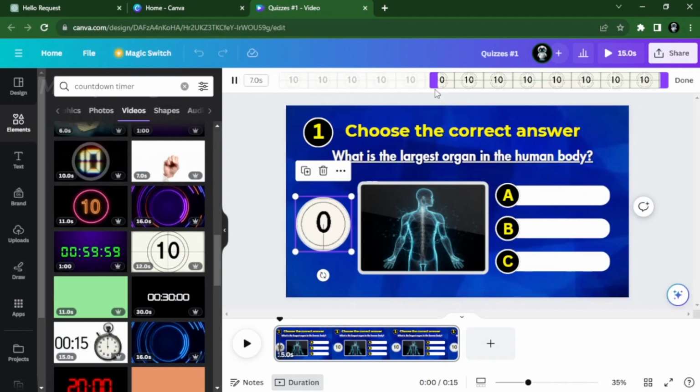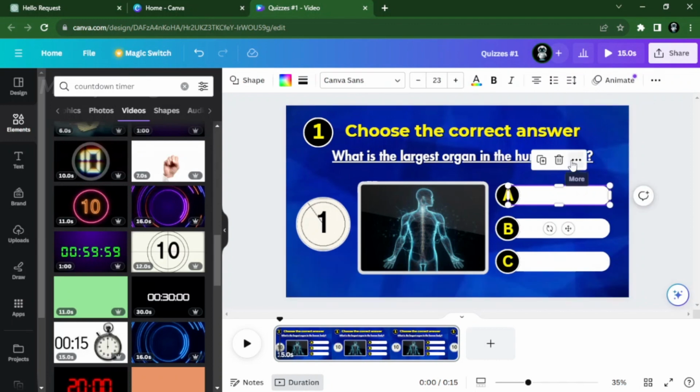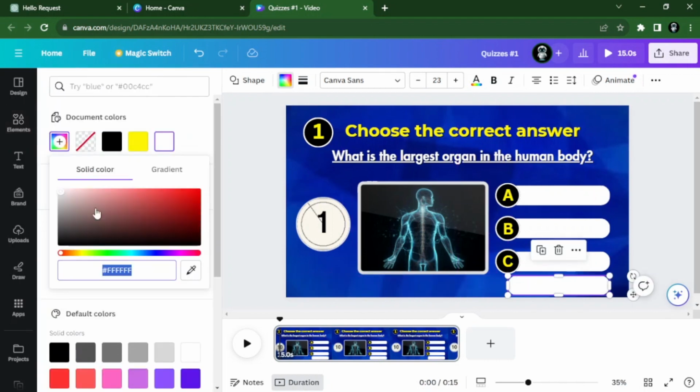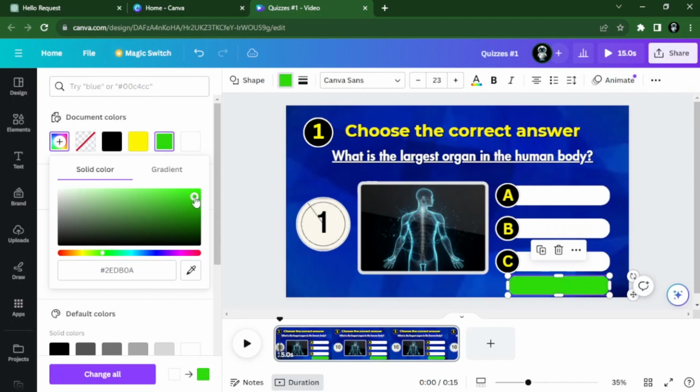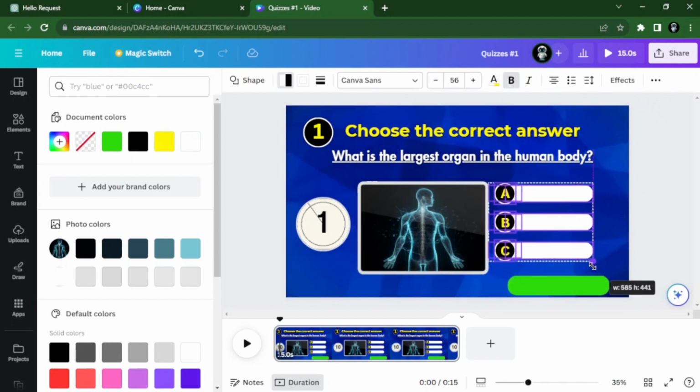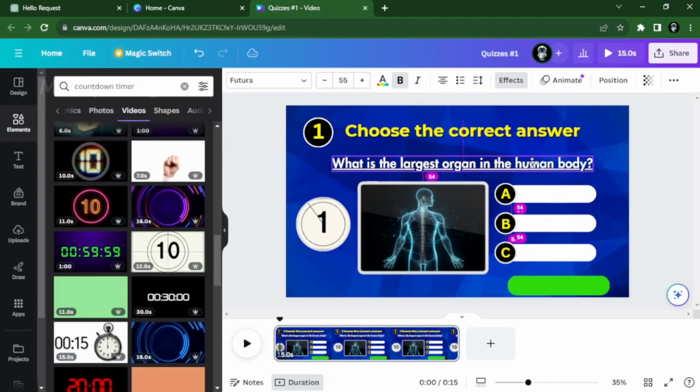We will also need a green rectangle to be placed on every correct answer. Click on one of the answer box, then duplicate, change its color to green and drag it onto a blank space. Why on a blank space? Because we will need to manually place it later on each correct answer. Make some adjustments to the sizes of other elements as needed to balance the spacing accordingly.